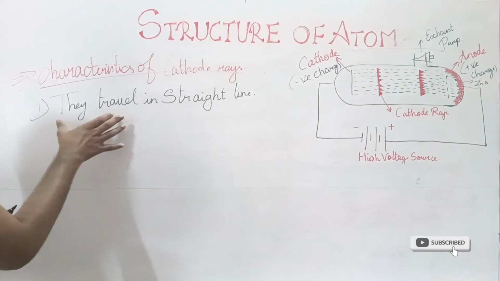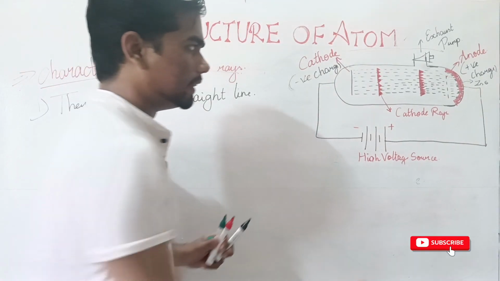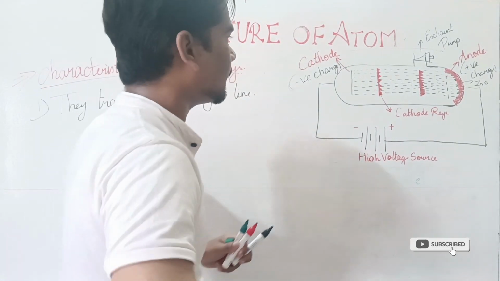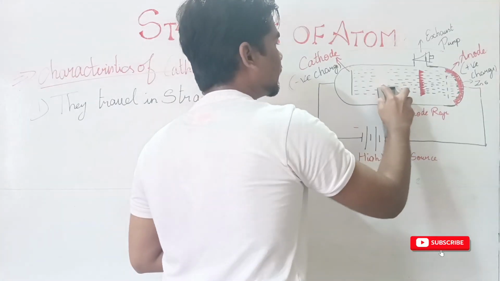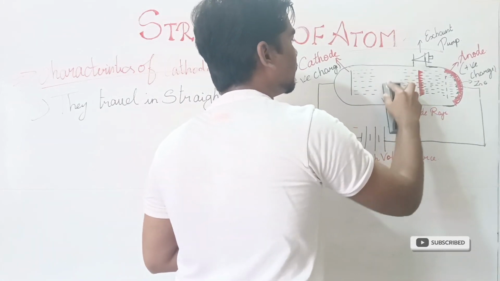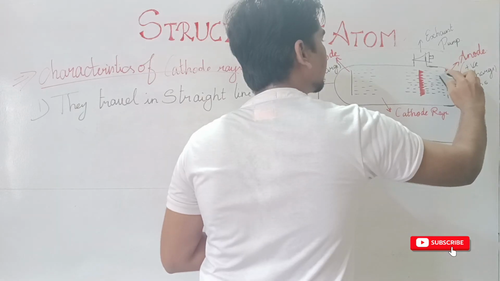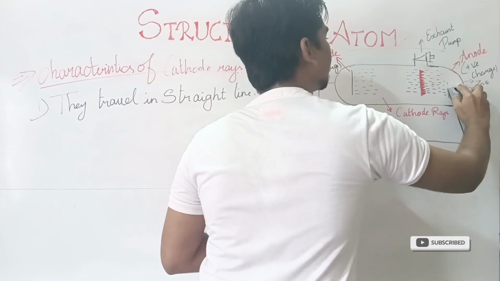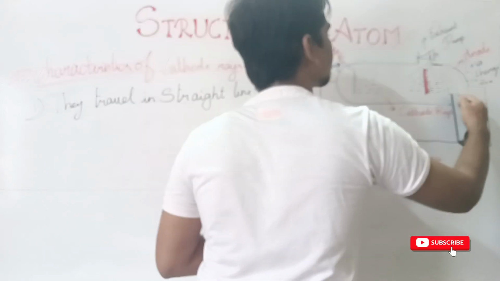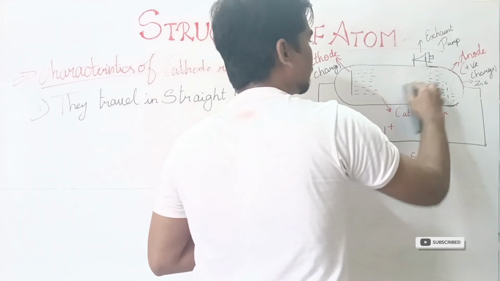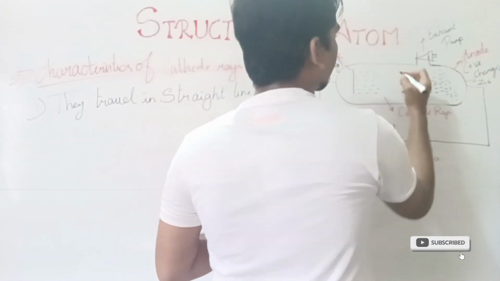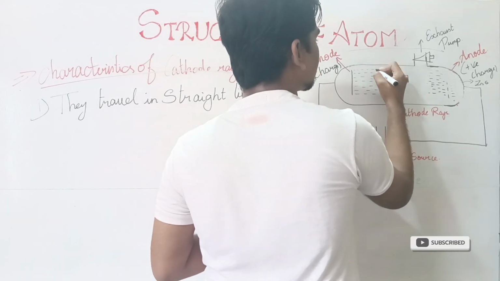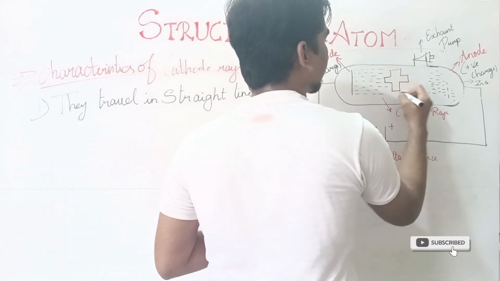My dear friends, the first characteristic of cathode rays is they travel in a straight line. This can be easily studied by placing a material or a particle in between of it. Here we need not have this phosphorescent material, because this is a basic cathode ray tube experiment to study the characteristics. I am erasing it all. I am placing a particle like a cross in between of this cathode rays.